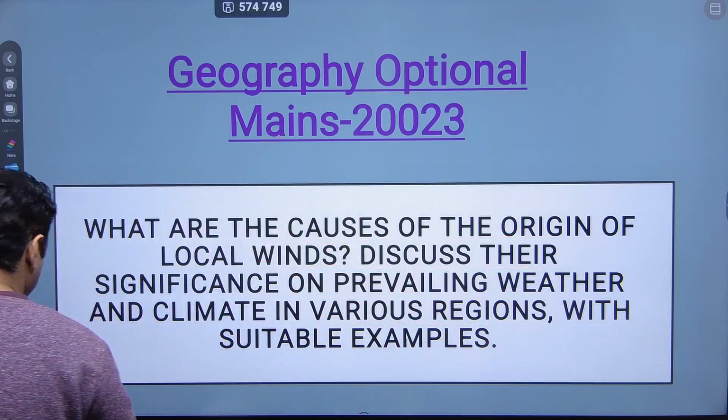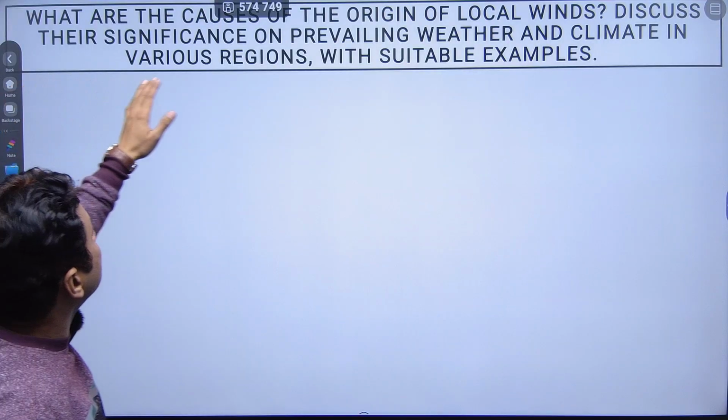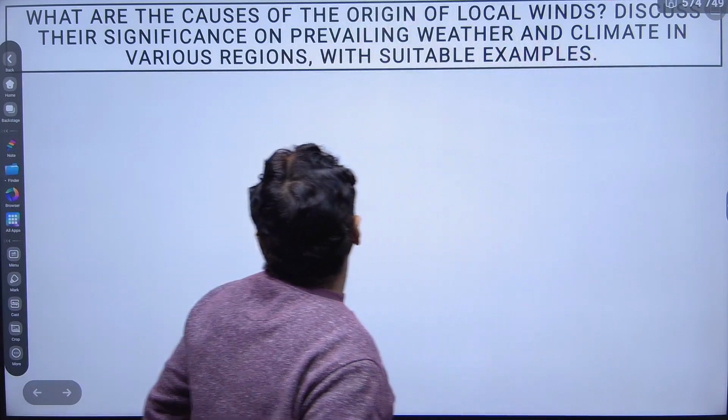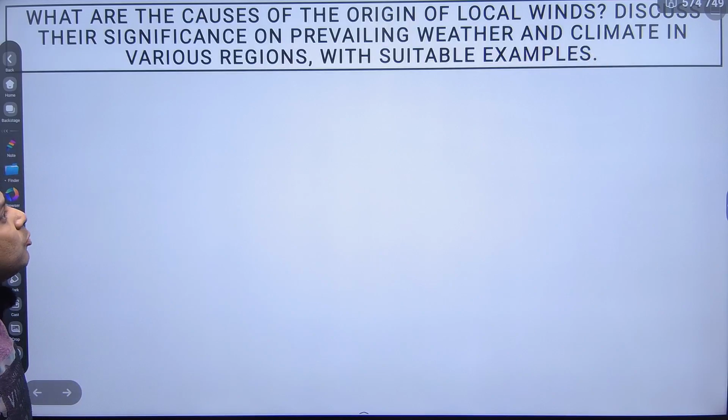Next, I again write down this question. What are the causes of the origin of local winds?